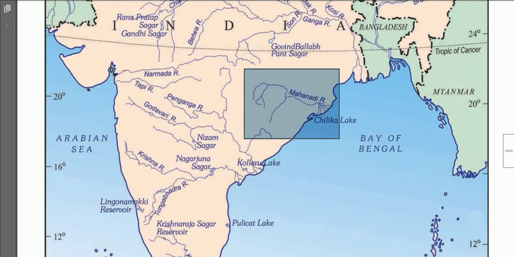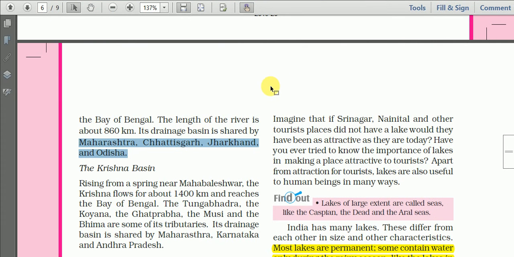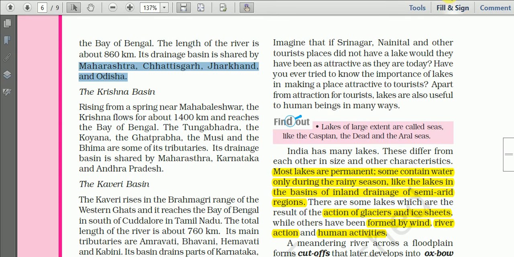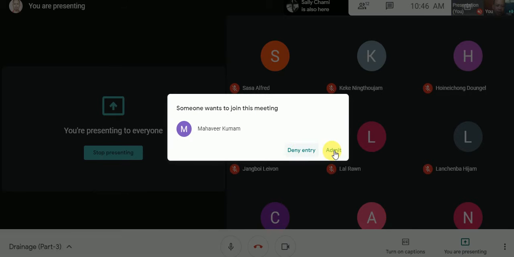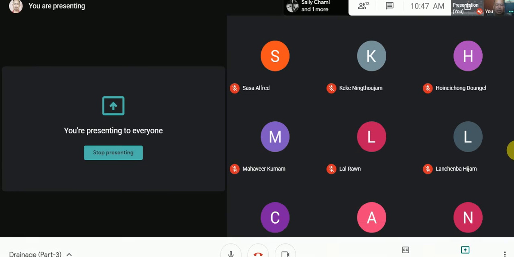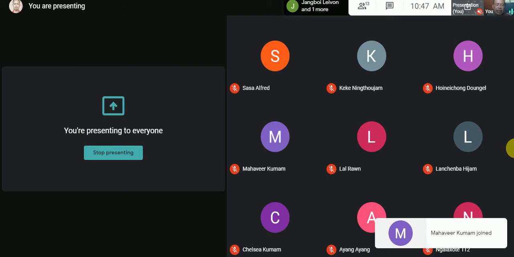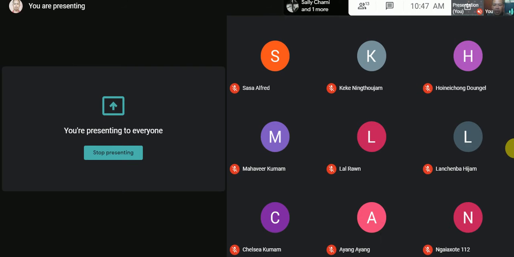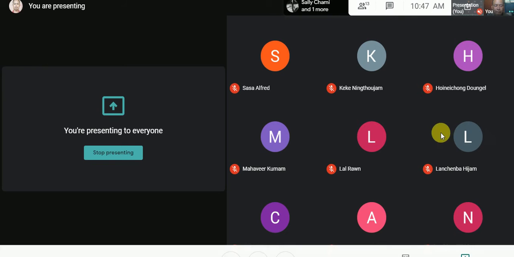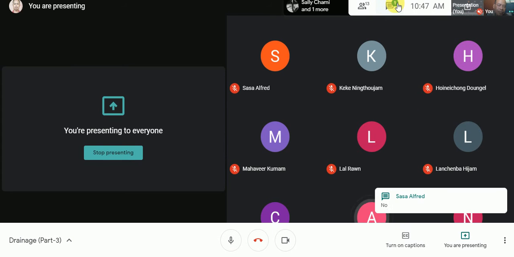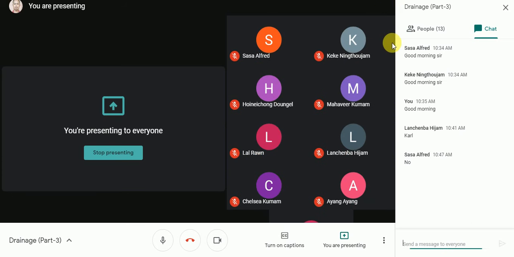Comparatively, this is shorter than the Narmada and the Godavari. Any question from your side? Any question about this Godavari, Mahanadi River? Do you hear me? Yes, sir. Okay, there is no question from you. Let us proceed then.